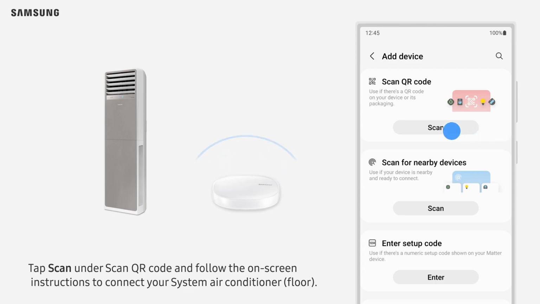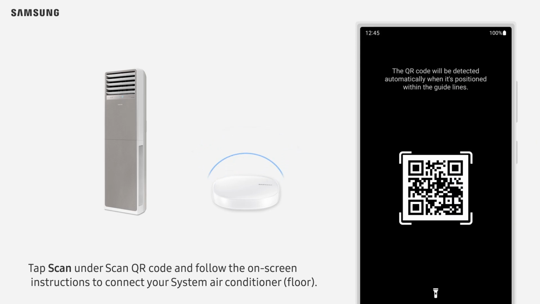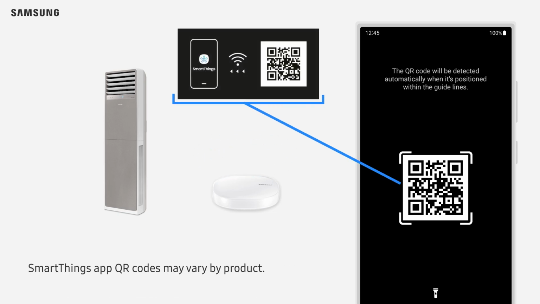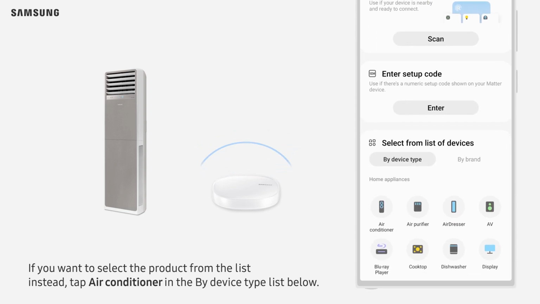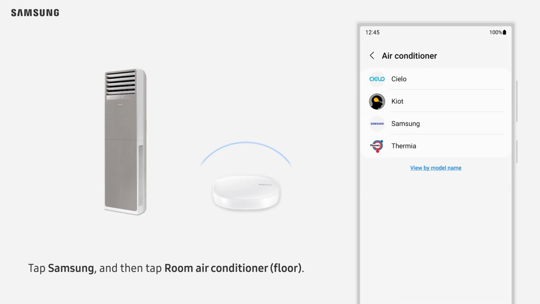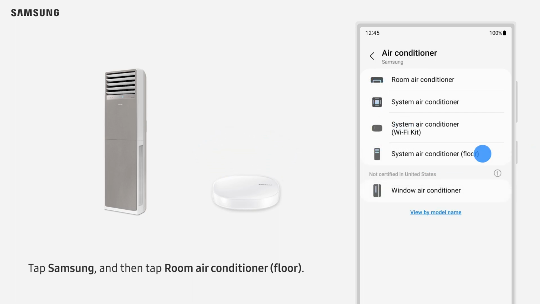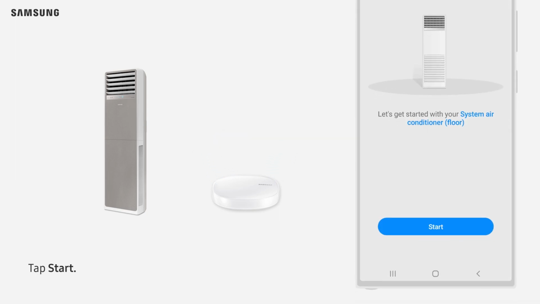Tap Scan under Scan QR code and follow the on-screen instructions to connect your system air conditioner floor. SmartThings app QR codes may vary by product. If you want to select the product from the list instead, tap Air Conditioner in the By Device Type list below. Tap Samsung, and then tap System Air Conditioner, Floor. Tap Start.